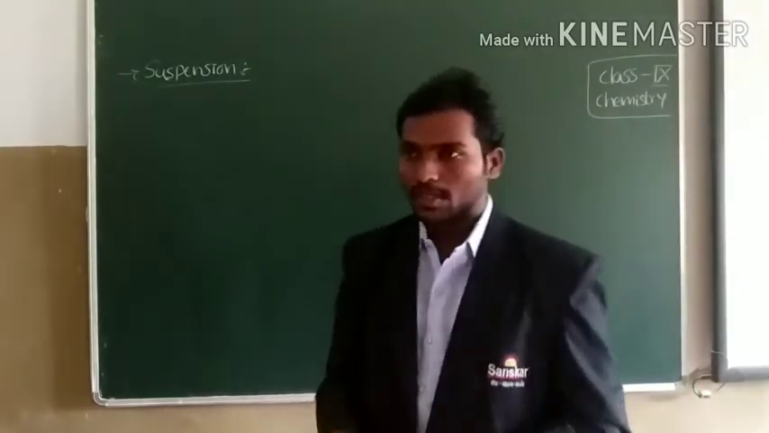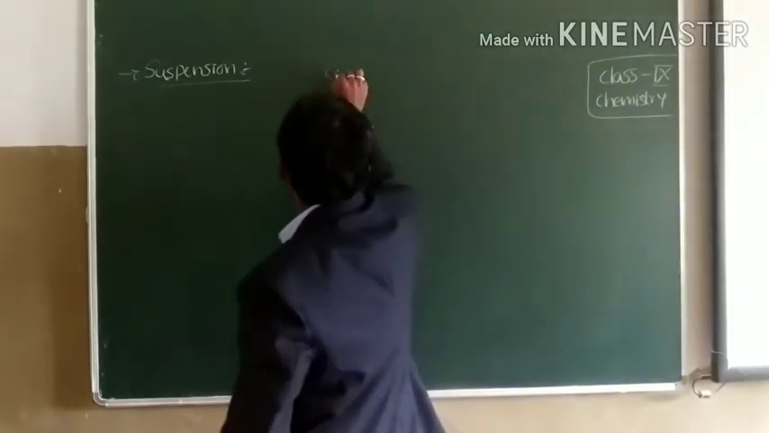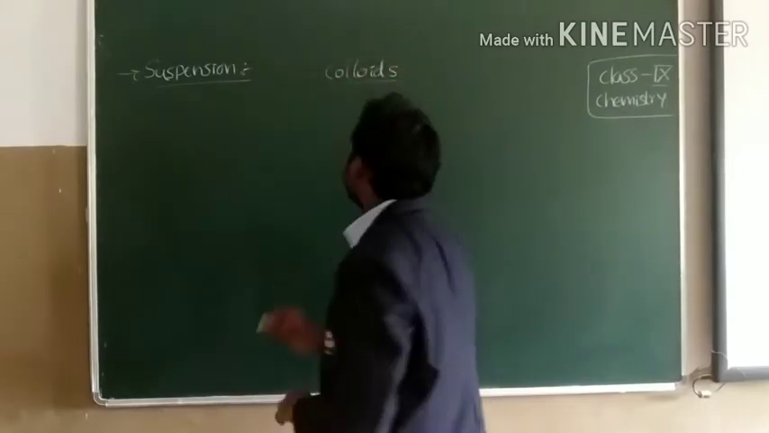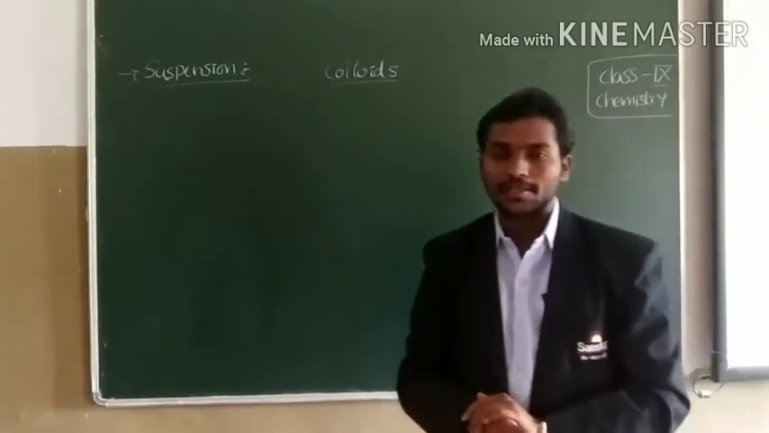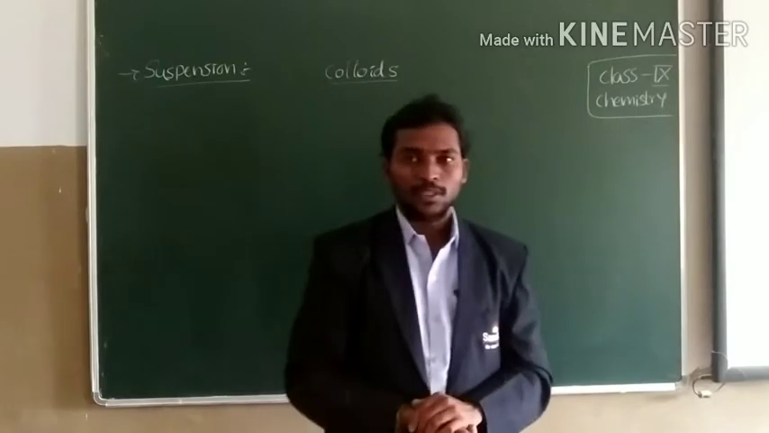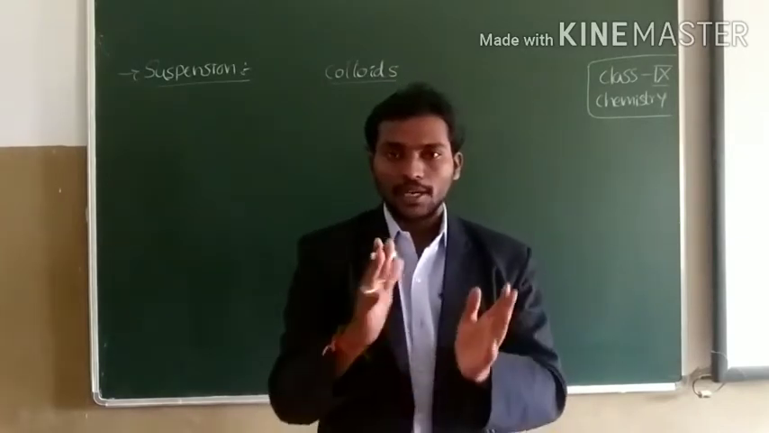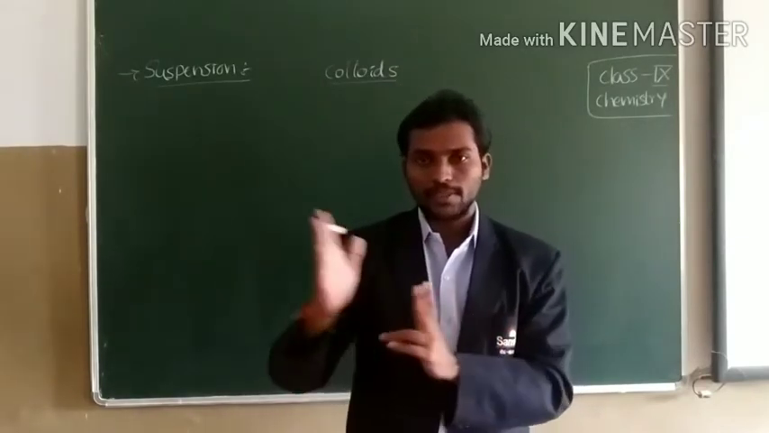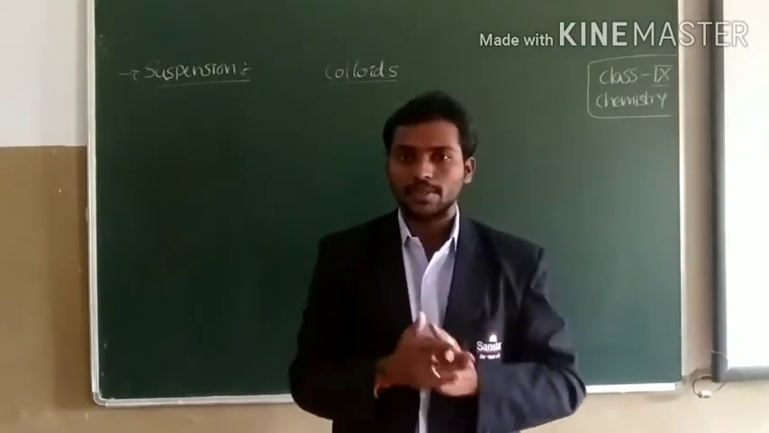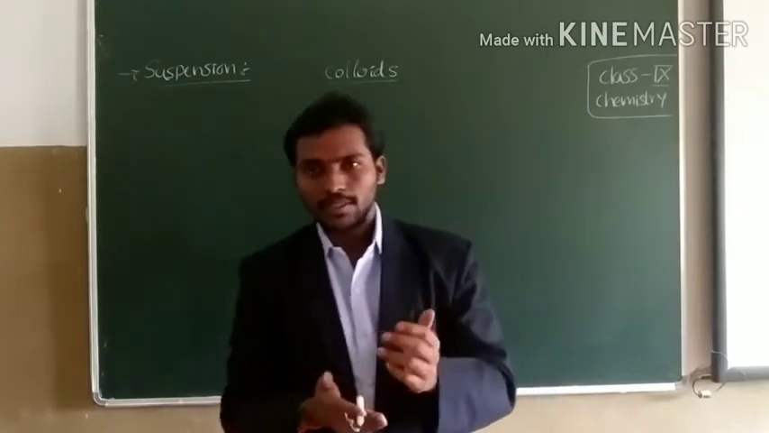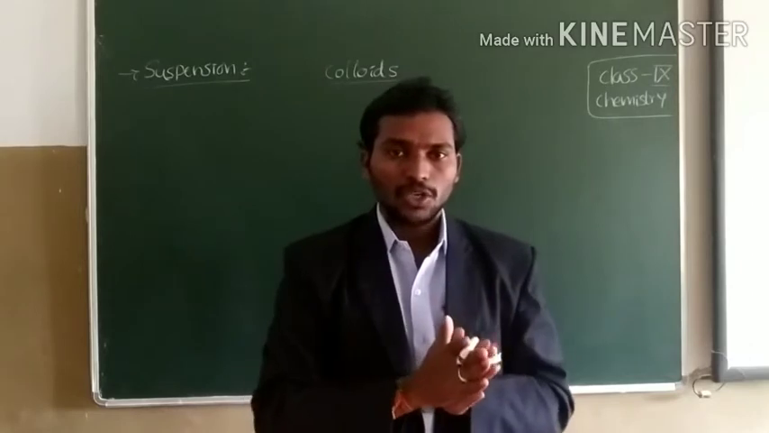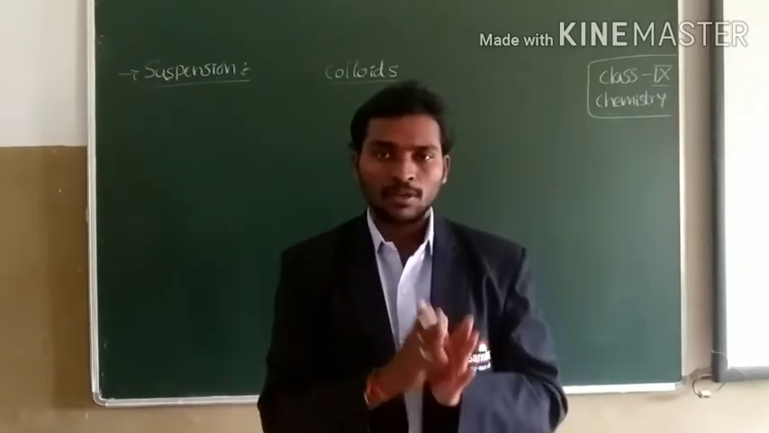Next, let us talk about colloids. What is meant by colloids? Colloids look like a homogeneous mixture, but colloids are heterogeneous mixtures of dispersed phase and dispersed medium, children. Here we use the words dispersed phase and dispersed medium. What is meant by dispersed phase? Dispersed phase means the phase in which colloidal particles are present.